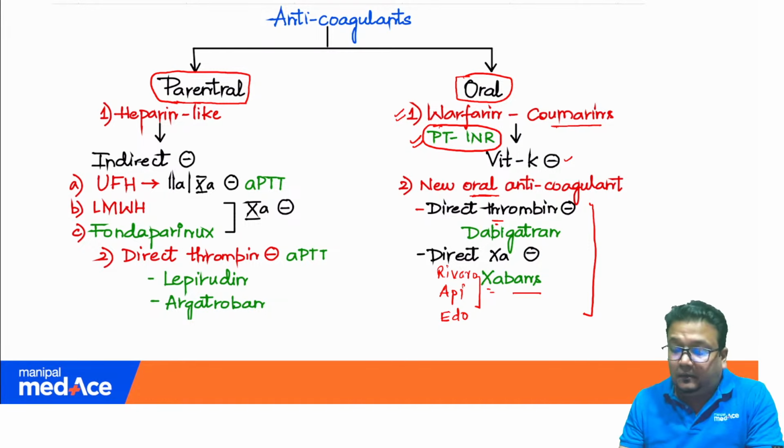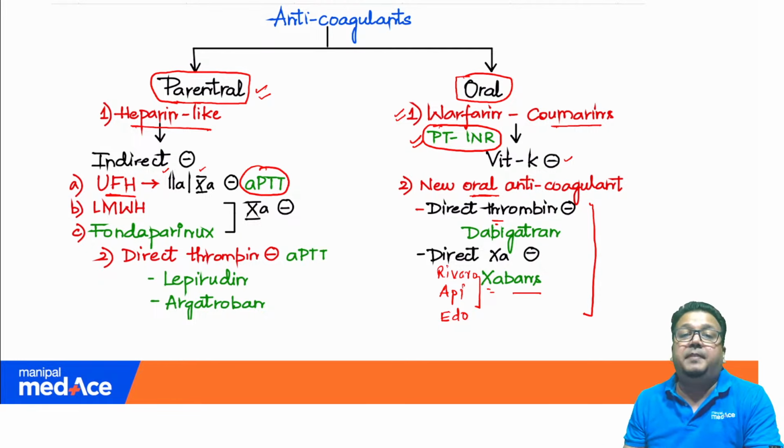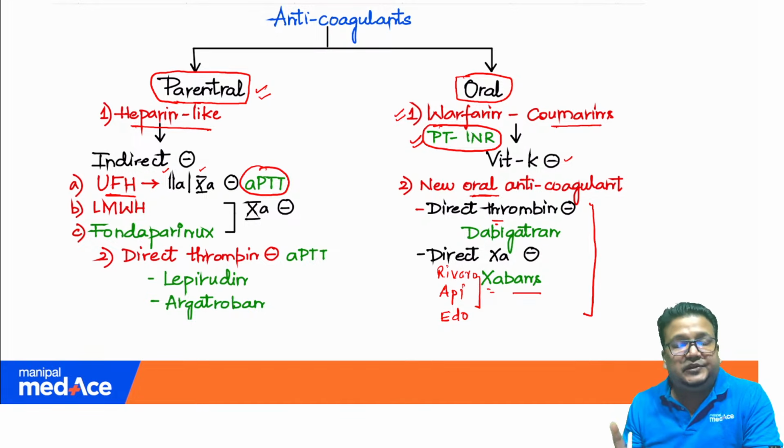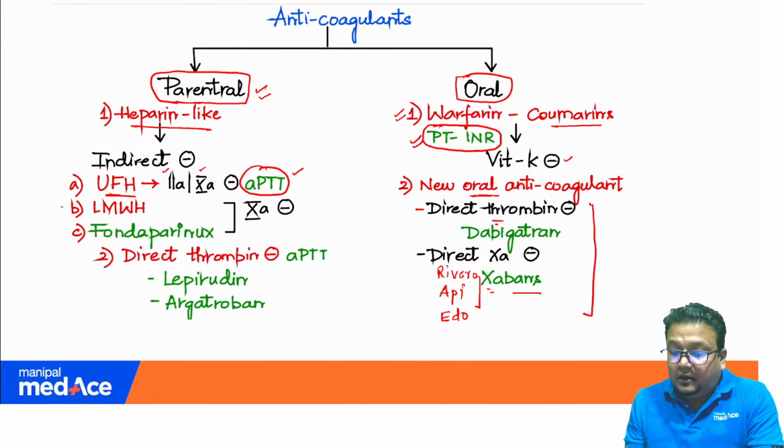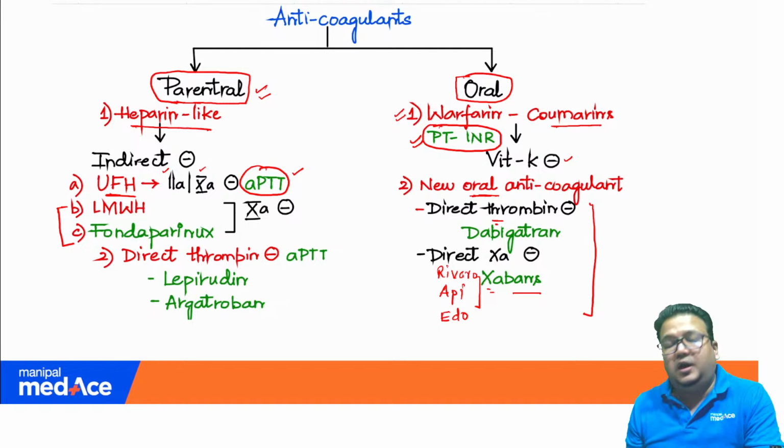Coming to parenteral injectable anticoagulants, there are two types, heparin-like. Heparin-like, we have UFH, which stands for unfractionated heparin. It inhibits factor 2A and factor 10A, and again you see aPTT written in front of it. That means it requires monitoring, unfractionated heparin, via which test, aPTT. Low molecular weight heparin and fondaparinux do not require any monitoring.